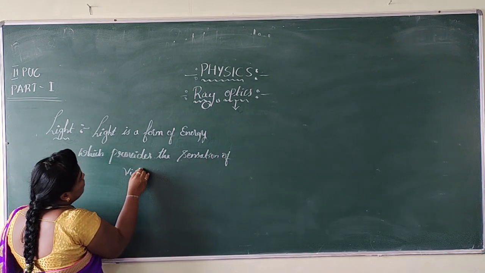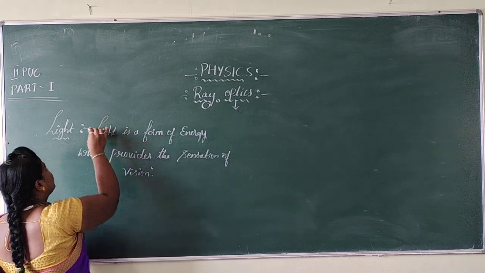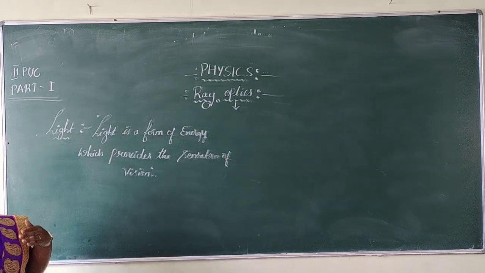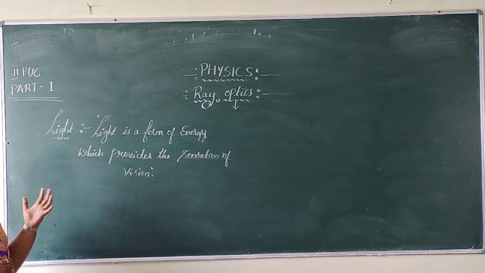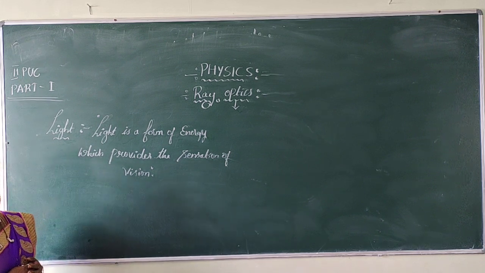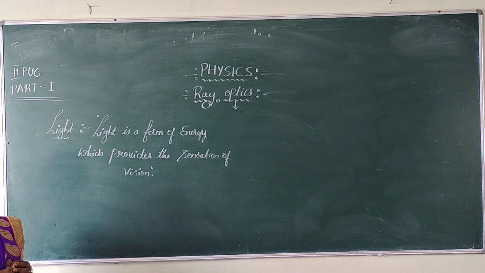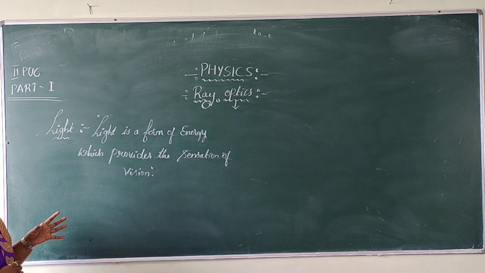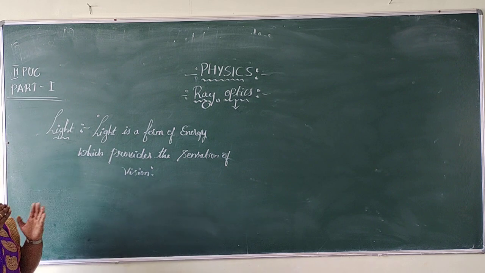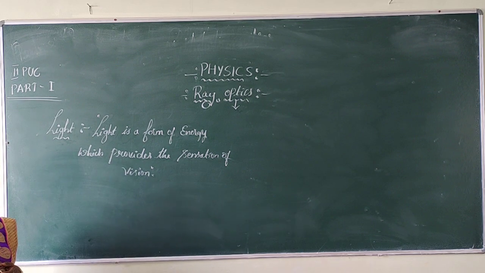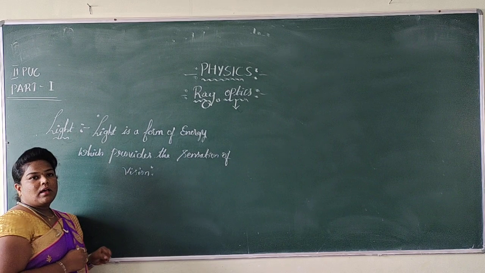This is the very basic definition that you might have defined in your previous elementary classes. But my dear students, I also want to define light clearly with the help of electromagnetic radiation.